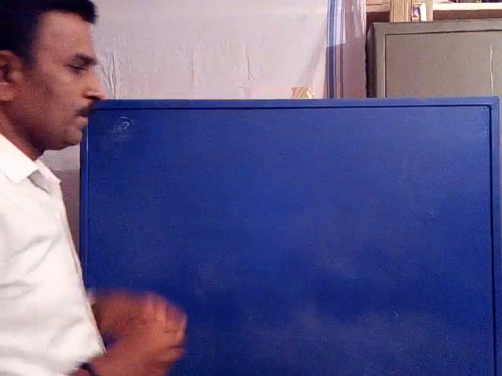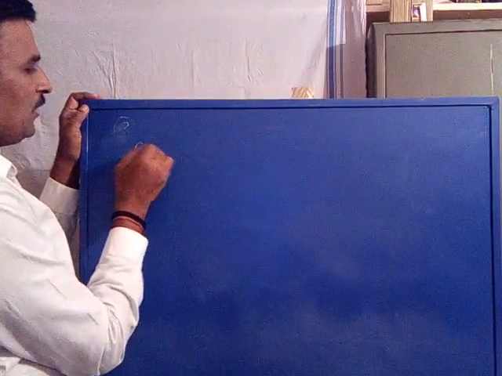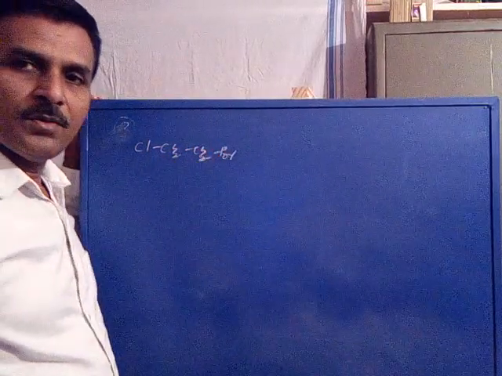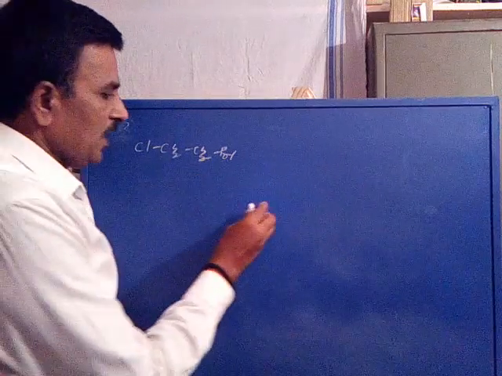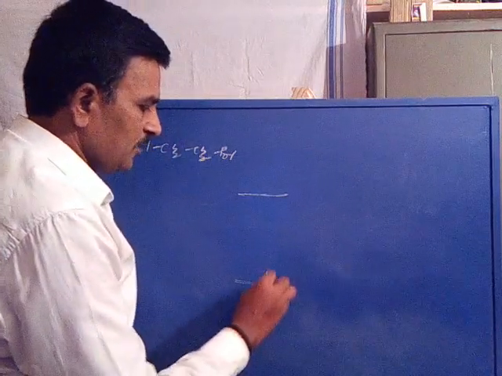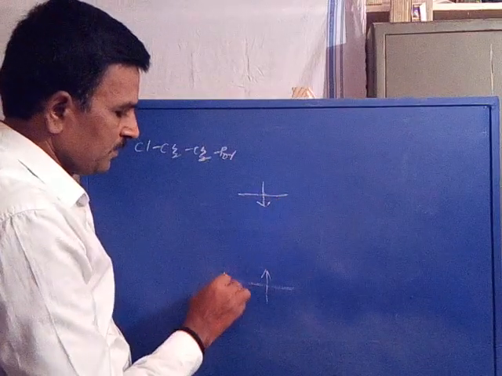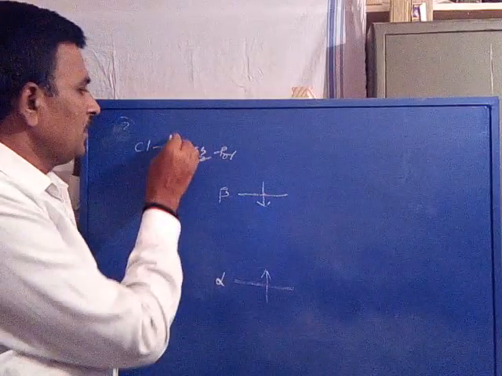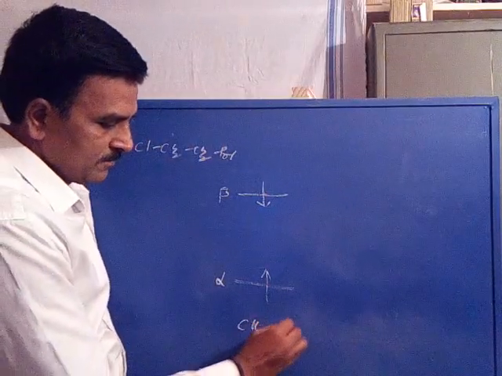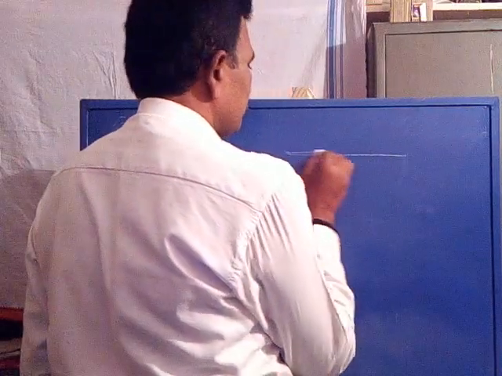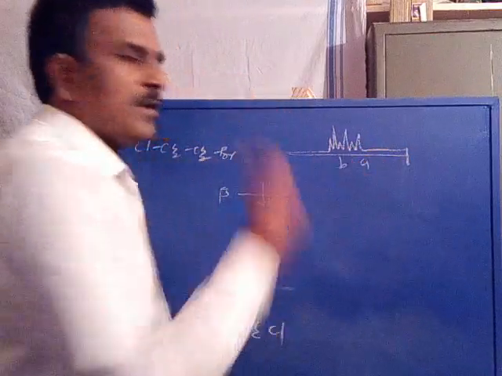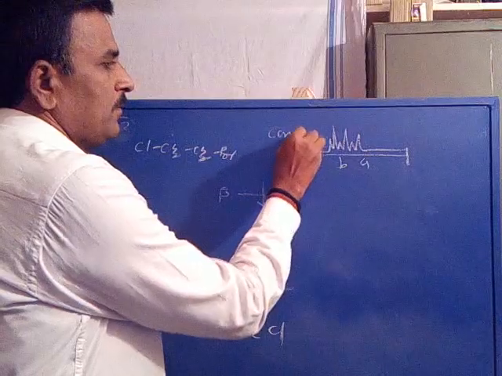Now again, say Cl CH2 CH2 Br. Suppose we want to consider the alpha spin state and beta spin state for, say, CH2Cl. Now this is the spectrum: A proton, B proton, with a complex spectrum.